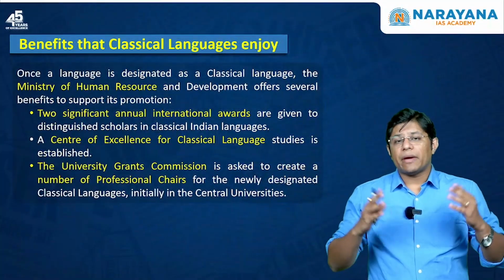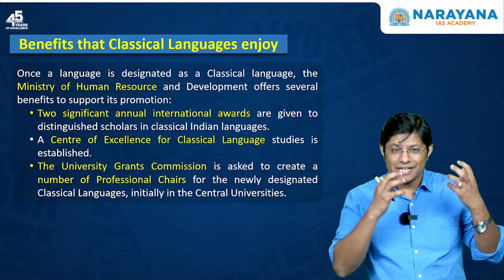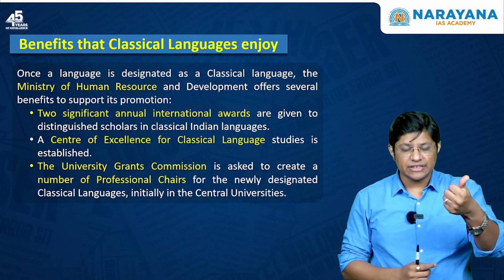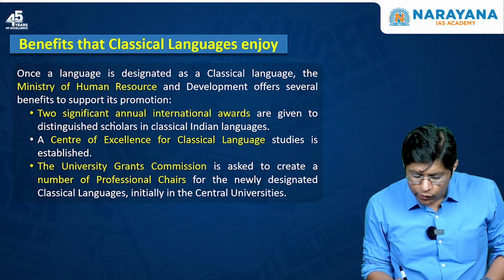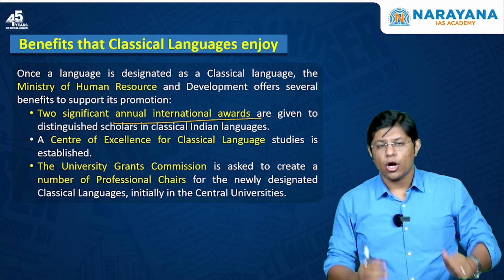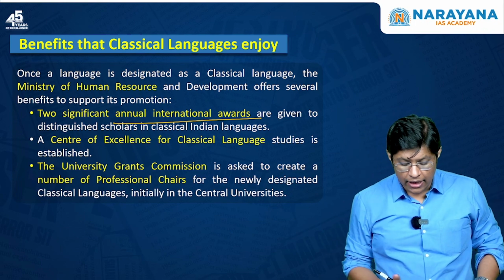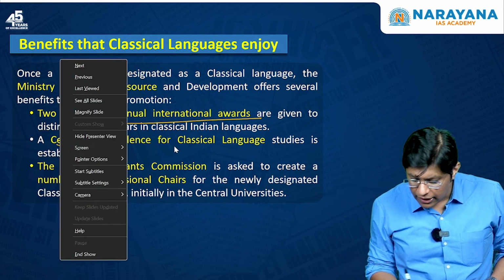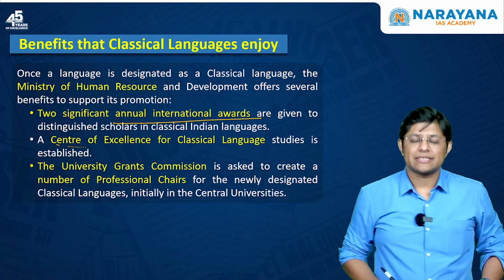Now, what is the benefit of getting the status of classical language? The first, 2 significant annual international awards are given to distinguished scholars of that particular language. Second, a center of excellence for classical language will be established.